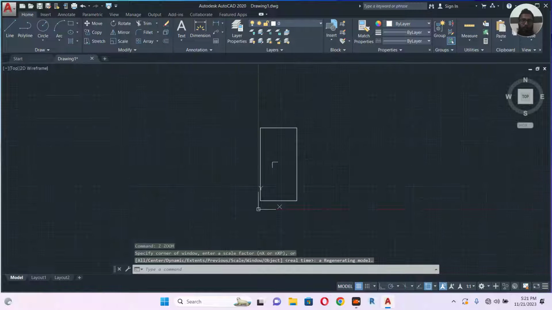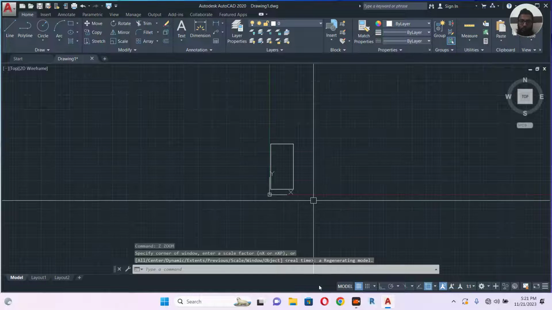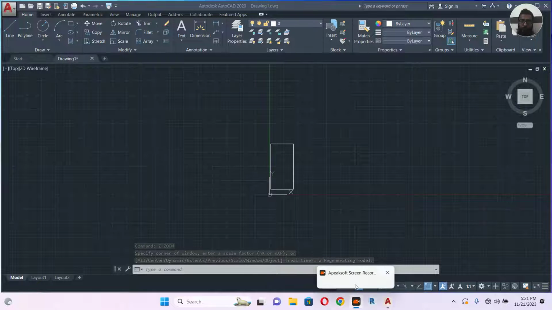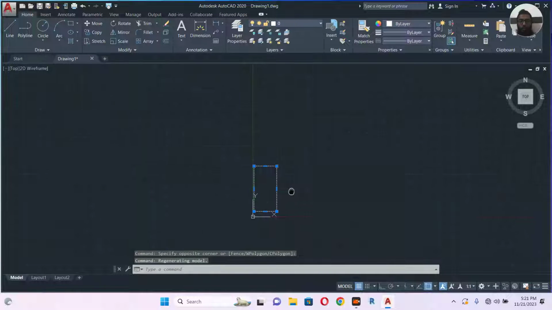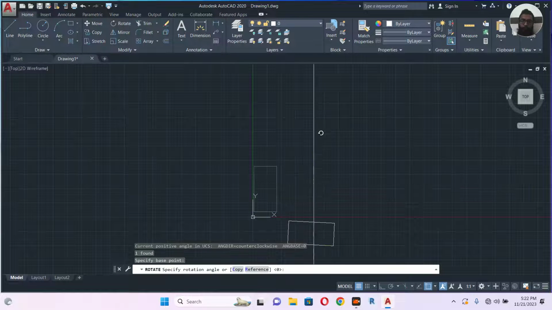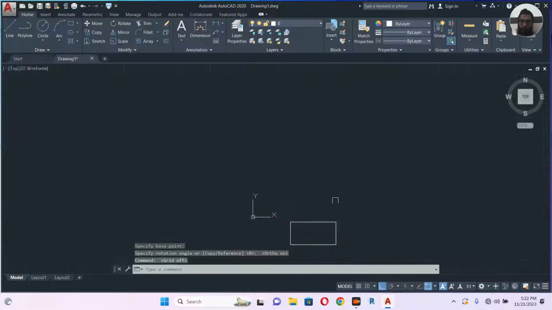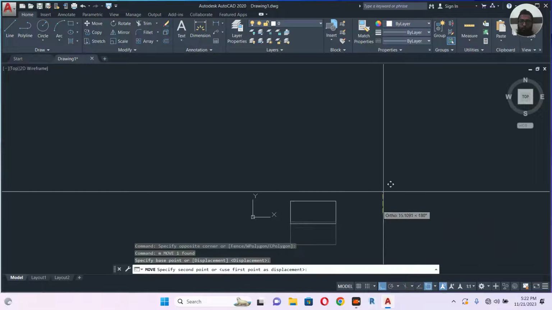So let's turn off the grid line. It's irritating. So let's rotate. Grid line off. Let's move here somewhere.